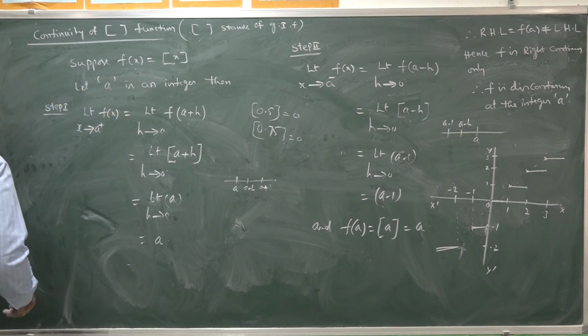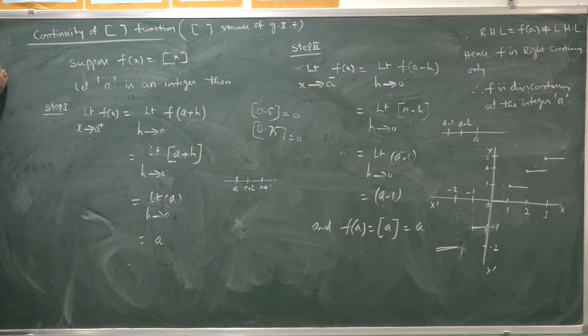Hence we can conclude, note this point: f(x) equal to step x, the greatest integer function, that is the greatest integer involved in x, is continuous for non-integer real values.